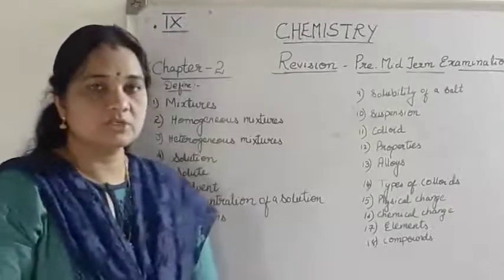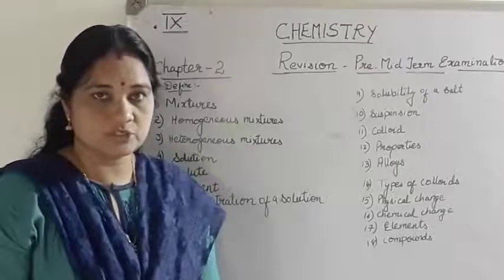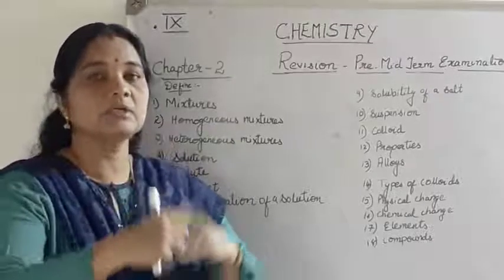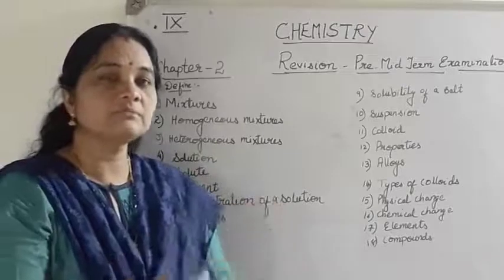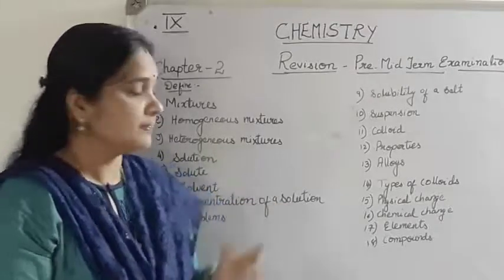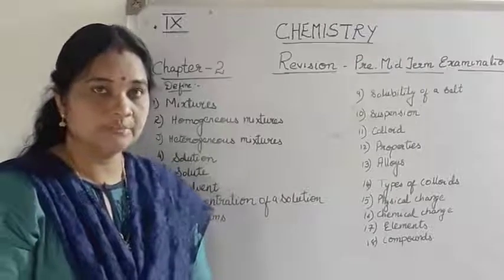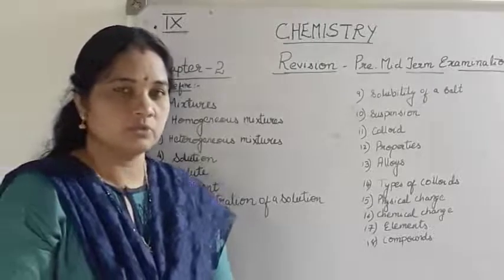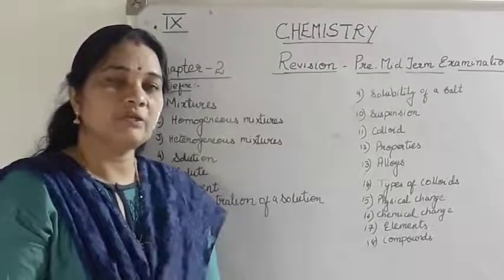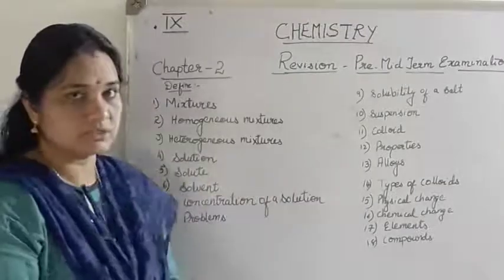A heterogeneous mixture is a mixture in which the components are not uniformly distributed. Two clear, physically distinct layers can be seen once you keep the mixture undisturbed for some time. Examples of heterogeneous mixtures are oil in water, sand mixed in water, chalk powder in water, or wheat powder in water. All those are examples of heterogeneous mixtures.